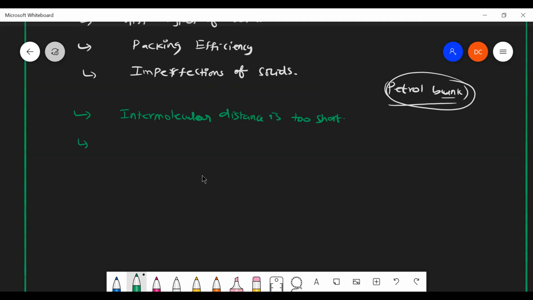After completing crystalline and amorphous solids, we are going to enter the type of forces. In the type of forces, I'll teach all those things. Don't worry. Intermolecular distance is too short. Then any other properties of solids?